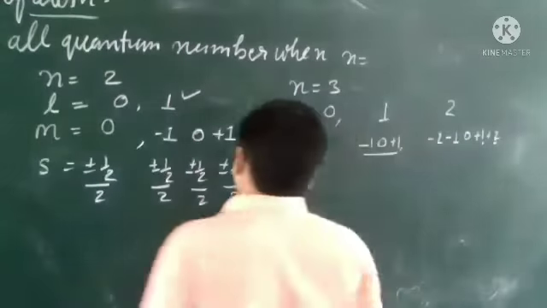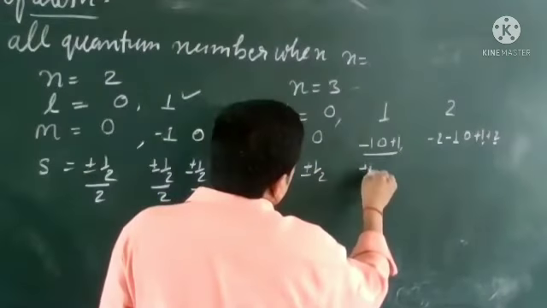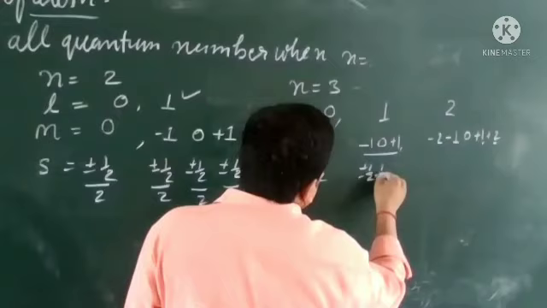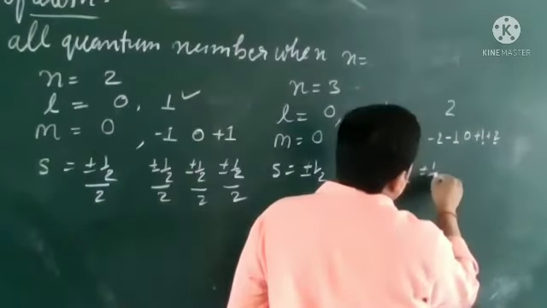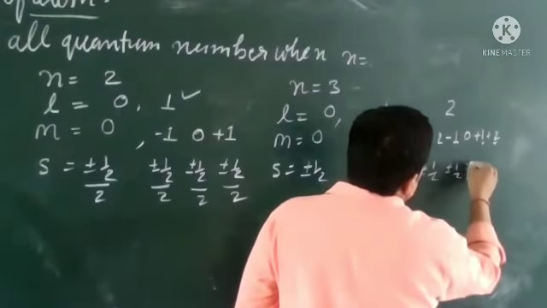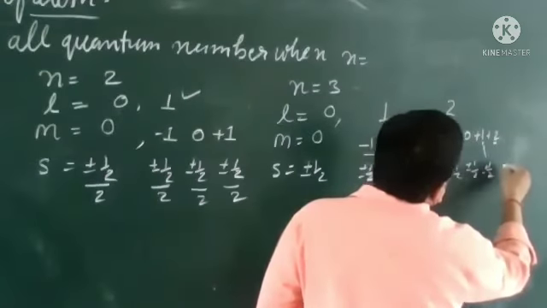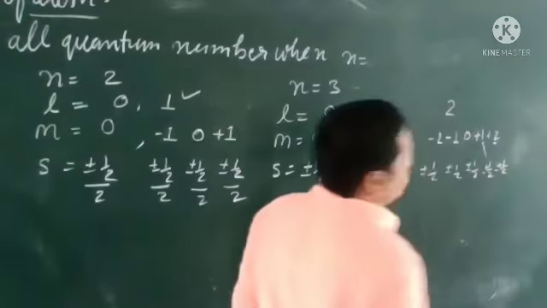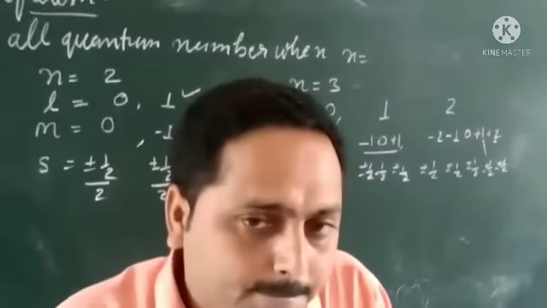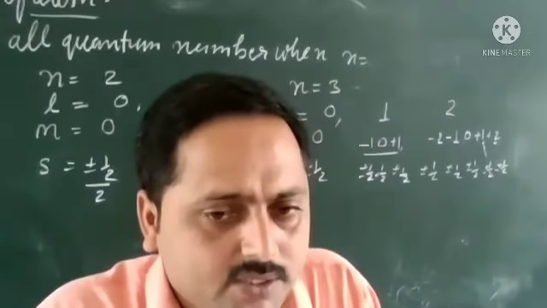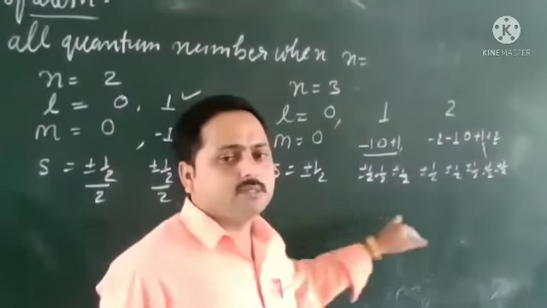And for the spin quantum number s, we write plus minus half for each of these values. Plus minus half, plus minus half, and plus minus half. Have we calculated or not? Yes, sir, calculated the values.